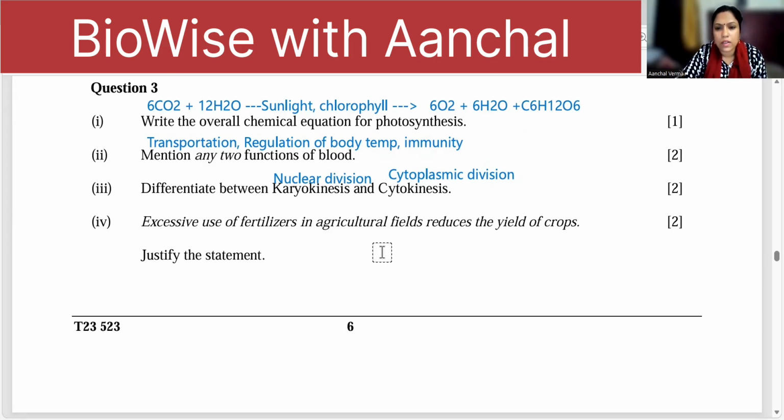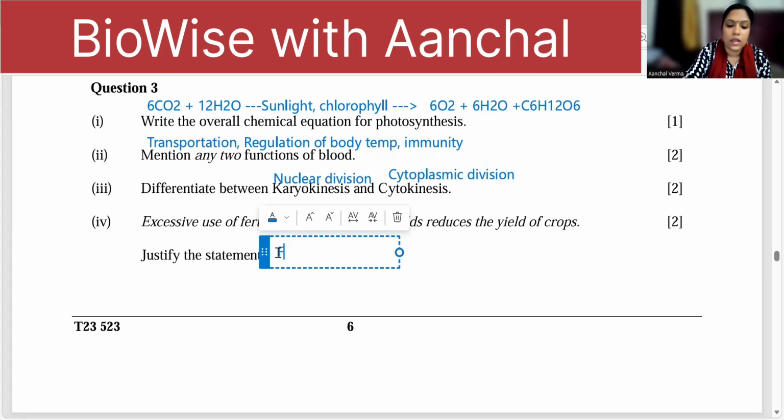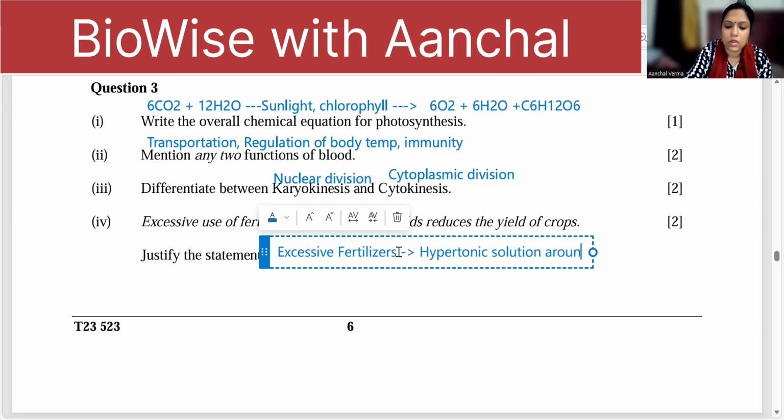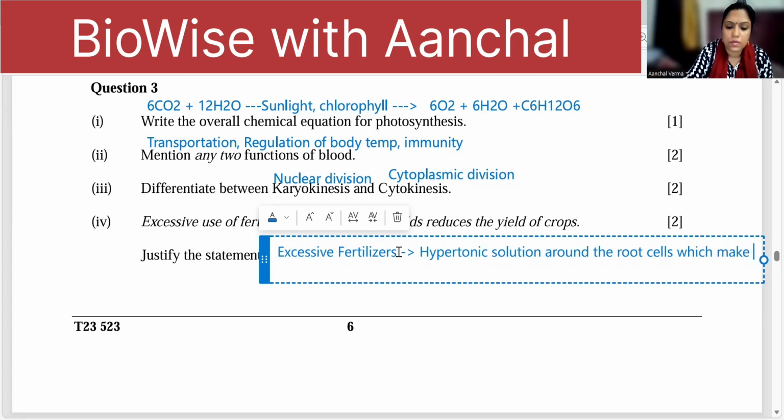Excessive use of fertilizers in agricultural fields reduces the yield. Just the statement. Now fertilizers, the excessive fertilizers. I'm not writing the complete answer, I'm writing the keywords. Okay. So you have excessive fertilizers leads to hypertonic solution around the root cells, which makes them flaccid.